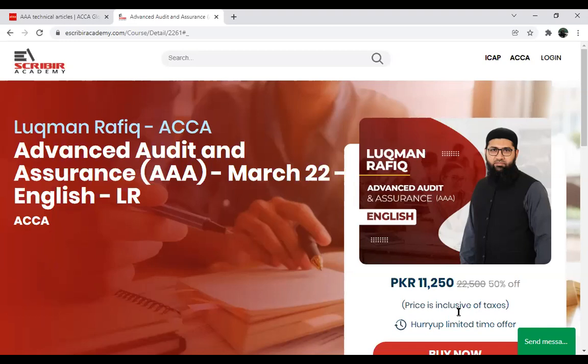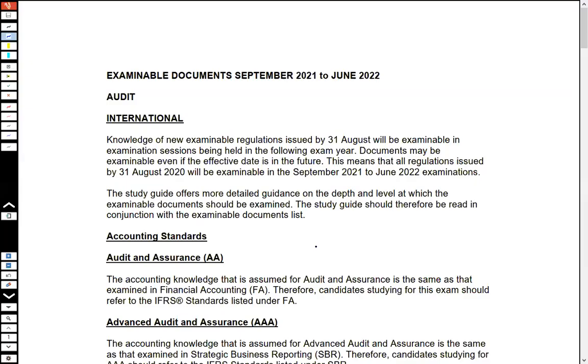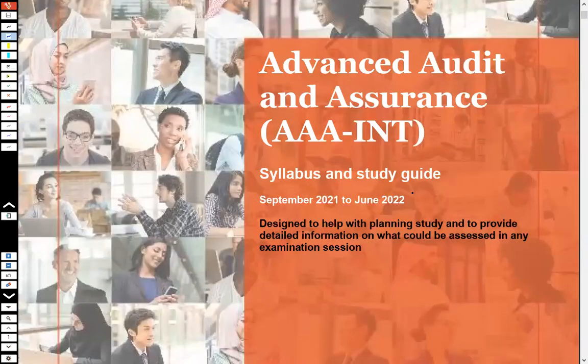The first thing that I'm going to start off with is the AAA syllabus in front of me. You could see that the syllabus guide in front of me is for the September 2021 to June 2022 examination sessions. What we are discussing right now is the March 2022 examination session guideline. Now, the first very important thing with respect to the AAA is to understand the connection of the syllabus.